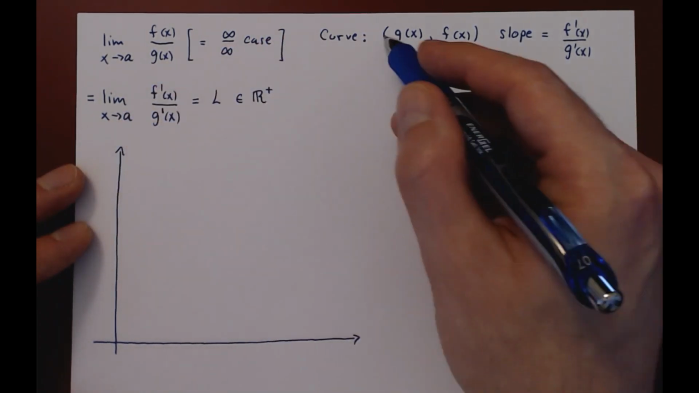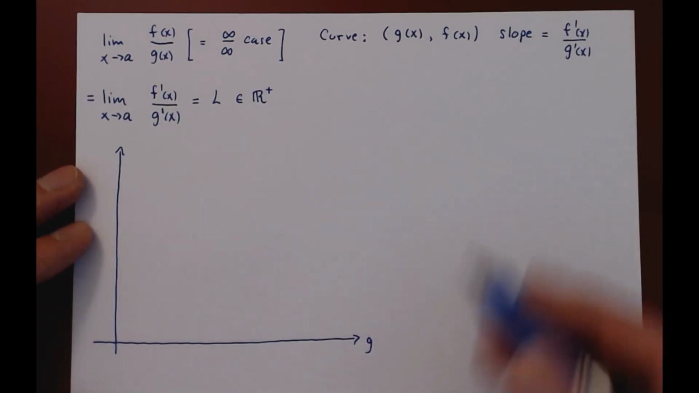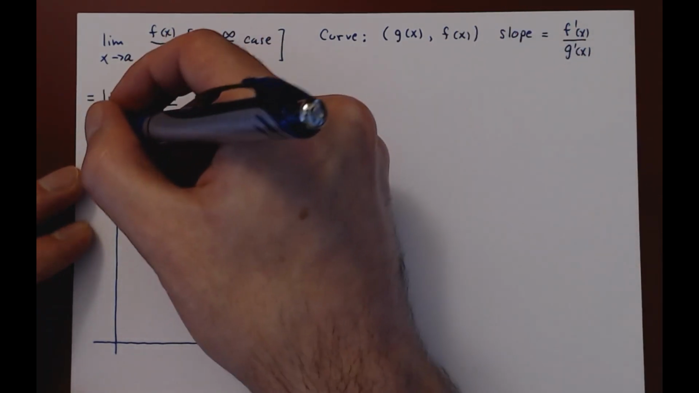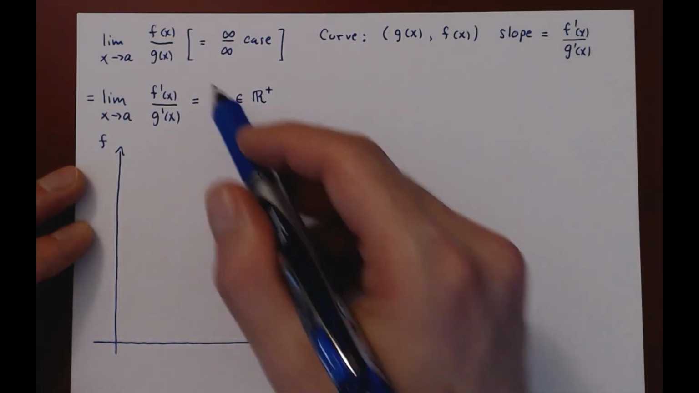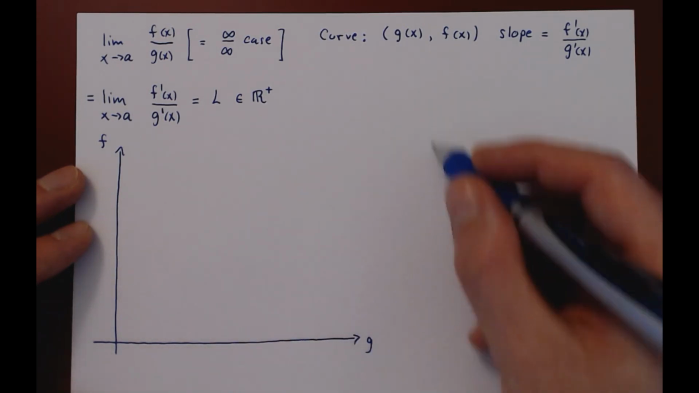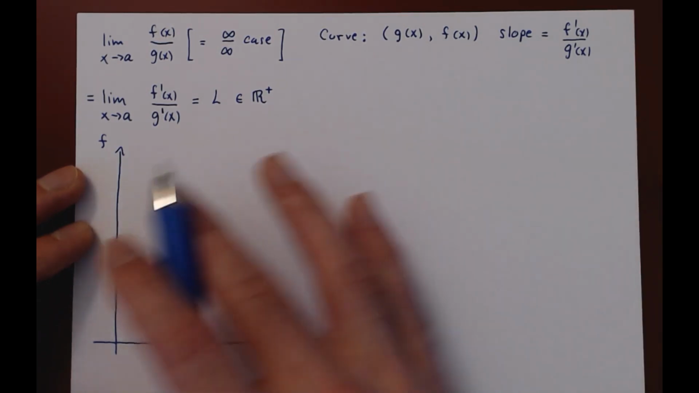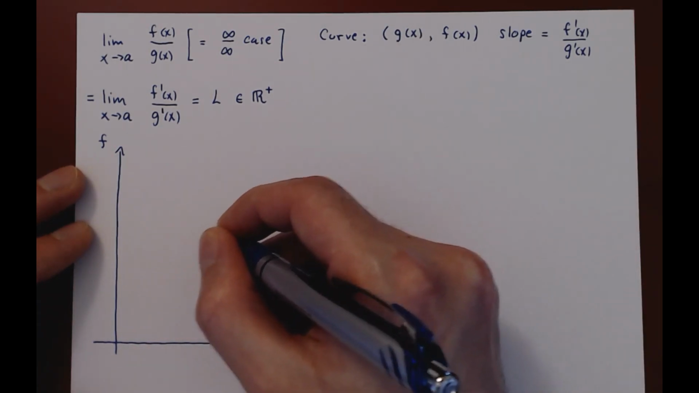Now, since the first coordinate is given by g of x, this is the g-axis, and the second coordinate by f of x, this is the f-axis. Let's draw a line of slope L in the upper right corner of the first quadrant. Again, this is not up to scale, to give myself some room. I'll draw the line, say, here.